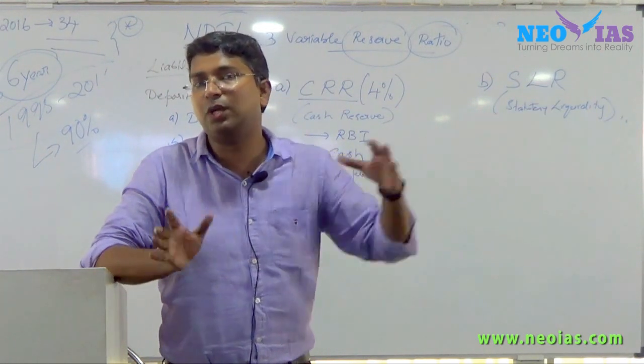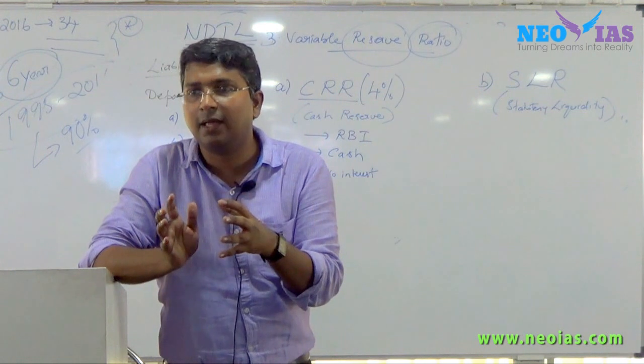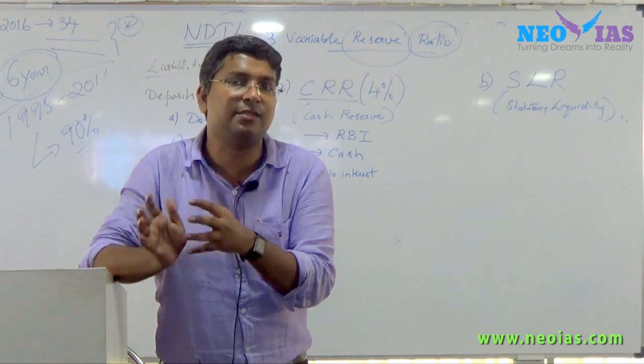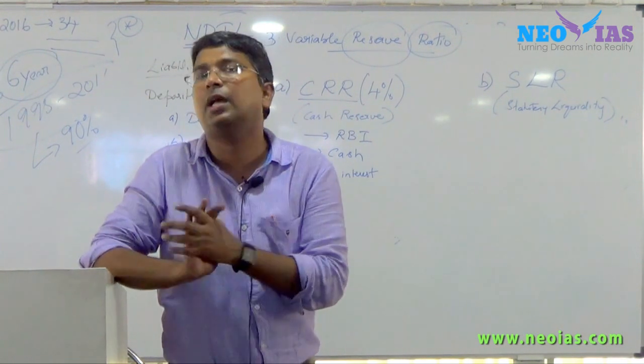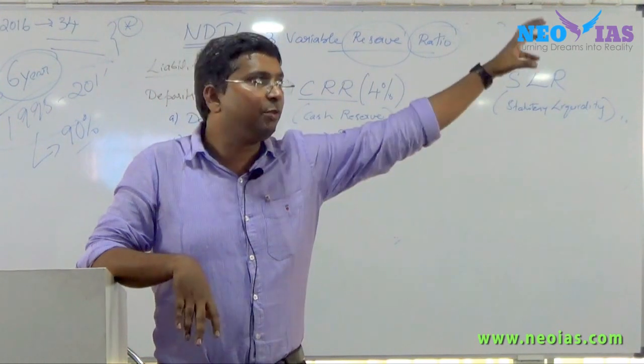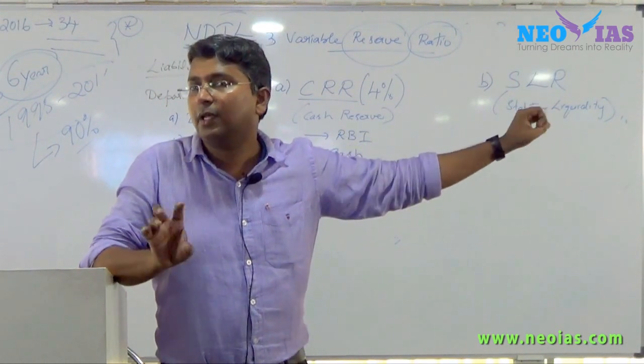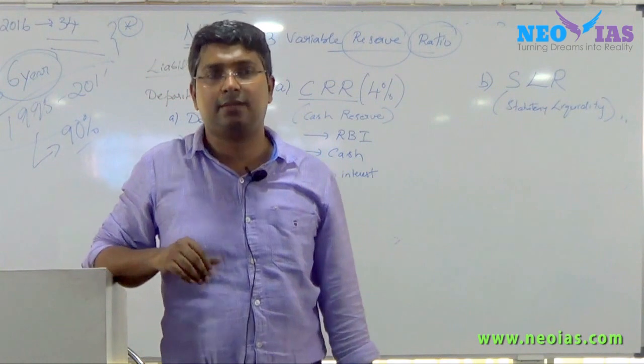So they can use only the balance 96 crore for lending activities. And what is the specialty of that 4 crore? They will not get any interest.